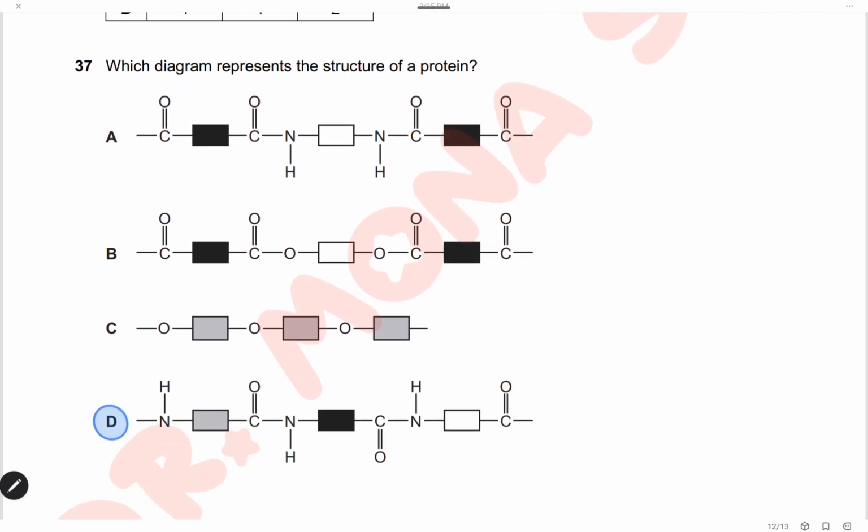Question 37. Which diagram represents the structure of protein? In protein, the monomer is amino acid. That means it has a carboxylic group from the first side and an amino group from the second side. So this is the monomer that represents amino acid, and the protein can be represented by structure D.